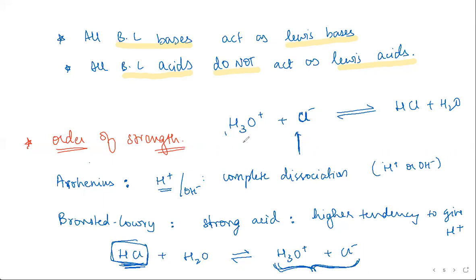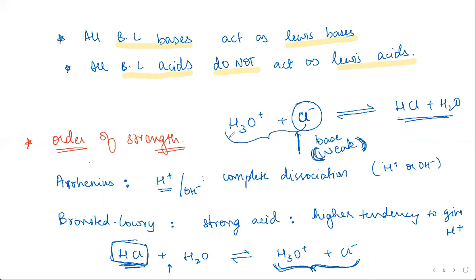You will find a higher proportion of the ions rather than whole molecules this way, which is why you can say that Cl minus as a base is a very weak base. You won't find a higher proportion of whole molecules, you will find a lower proportion of it. So HCl is a strong acid, and if the reverse equation, like if the equilibrium is shifting towards the left, you can say that it's a weak acid and a weak base.